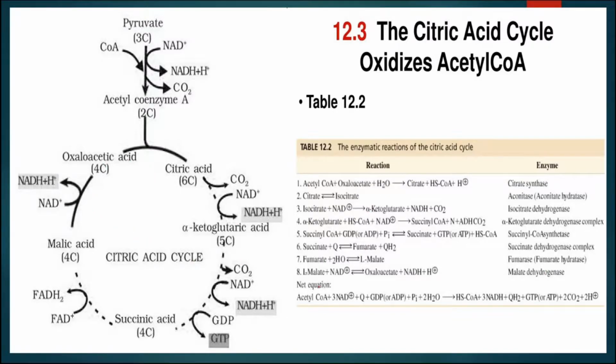These are the reactions showing which substrate produces which product stepwise, and this is the net equation of the citric acid cycle: acetyl coenzyme A plus 3 NAD, plus one molecule of GDP or ADP, will produce 3 NADH, then coenzyme A, ATP and CO2. So in this way the citric acid cycle completes and the aerobic respiration completes.